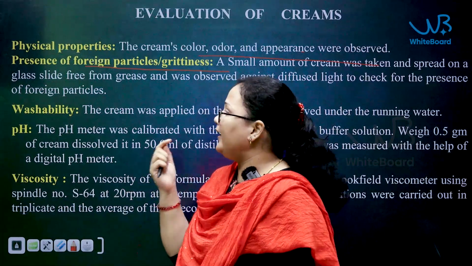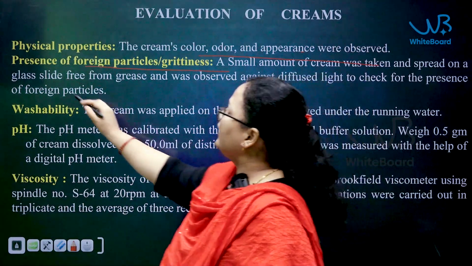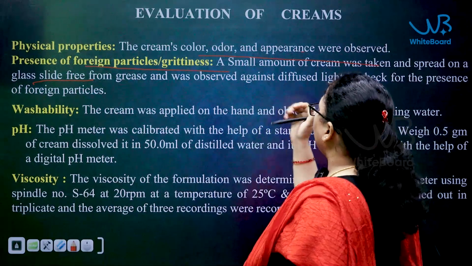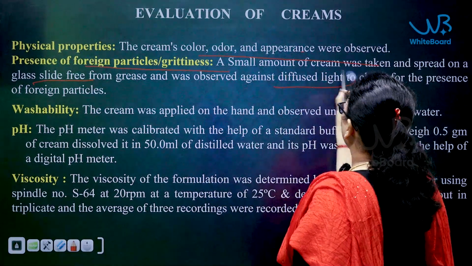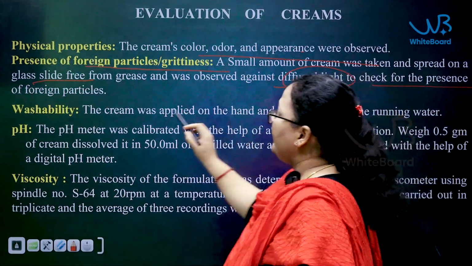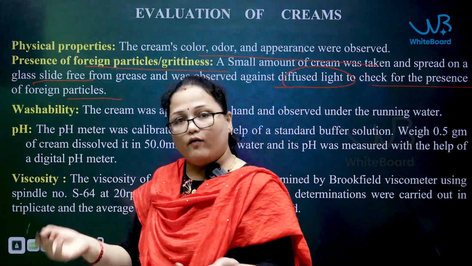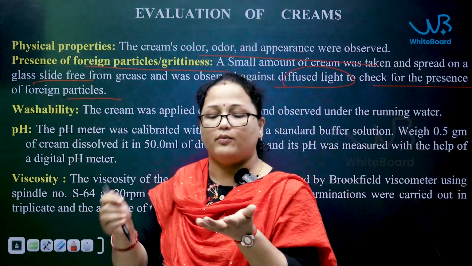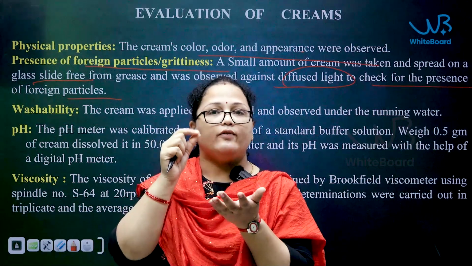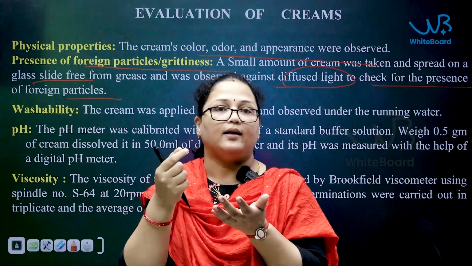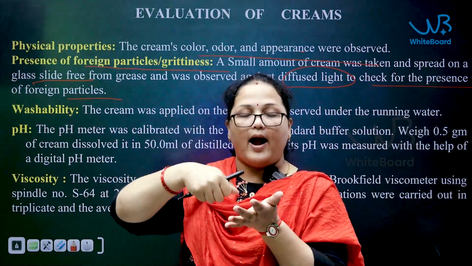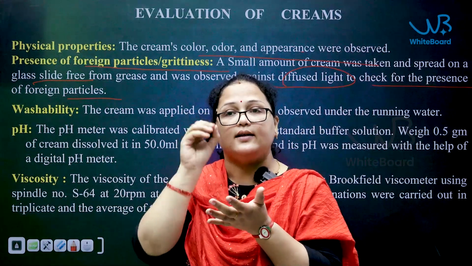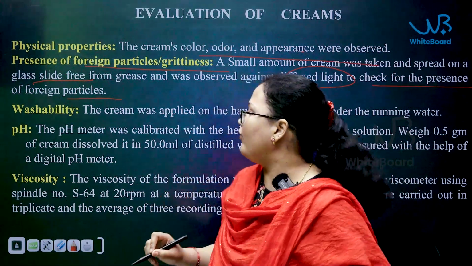So, what you are doing, you are taking a cream, you apply it onto a glass slide, okay. Next, you check manually, or you can add a light to check for the presence of any foreign particles. Two procedures are there. First, take some amount of the cream formulation, add to the slide, check manually with the fingers for any gritty particles. Or else you add a diffused light, and see if there are any gritty particles, you can see the large lumps in the cream formulation.